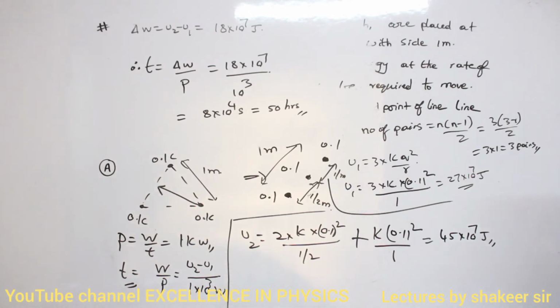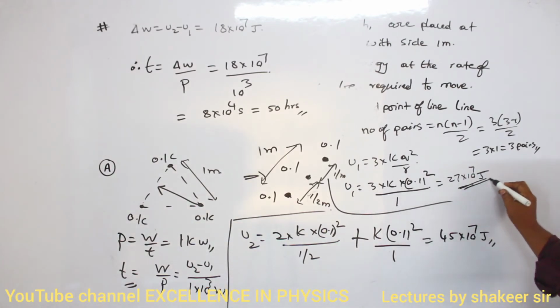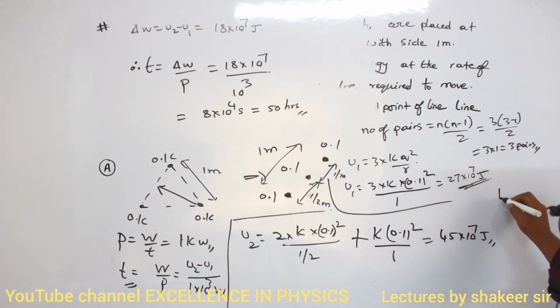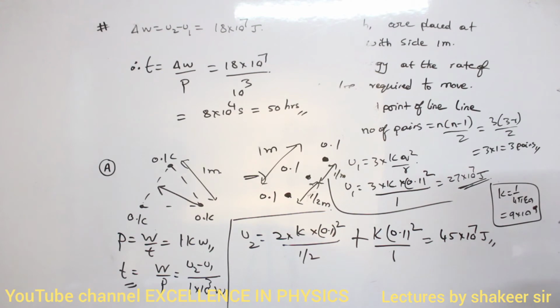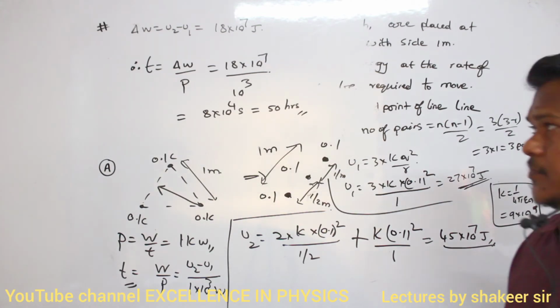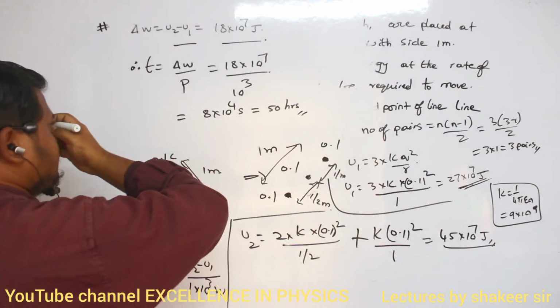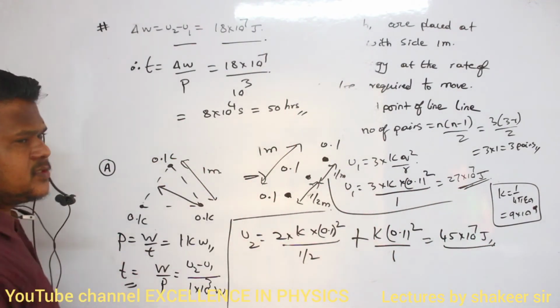Okay? So U1 you should get 27 into 10 power 7 joules. K value already you know, no? K value is how much? 1 by 4 pi epsilon naught, or you can write 9 into 10 power 9. This is our K value. Clear? So U2 is how much? 45 into 10 power 7 joules. So you are doing U2 minus U1, which is equal to 18 into 10 power 7 joules.